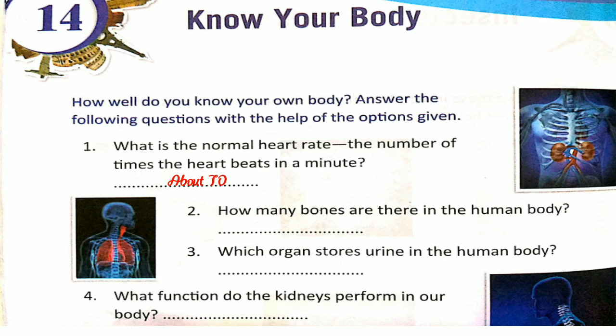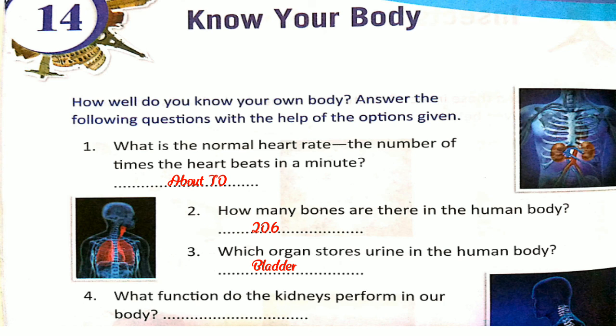Now number two, how many bones are there in the human body? An adult human has 206 bones in the body. And number three, which organ stores urine in the human body? It's the bladder. The bladder stores urine in the human body.